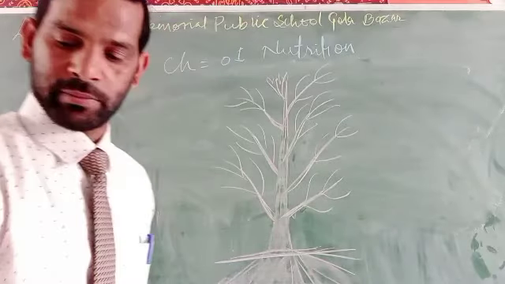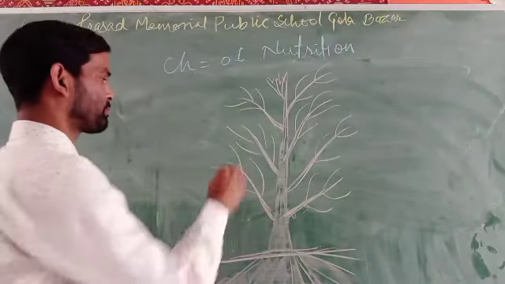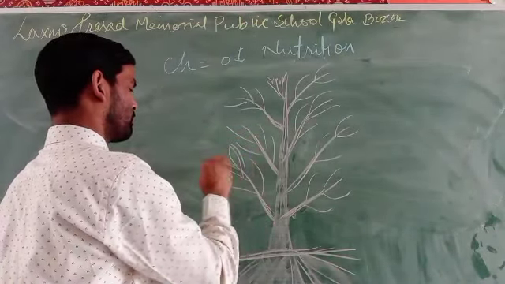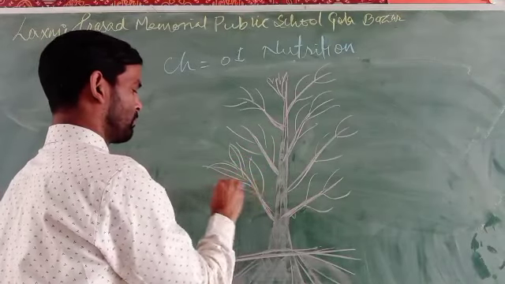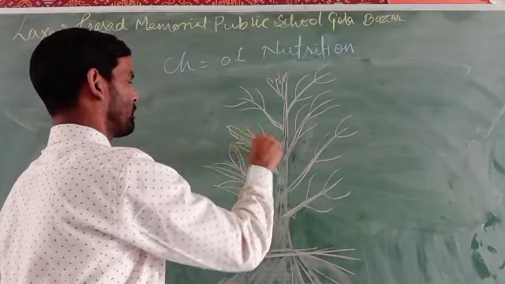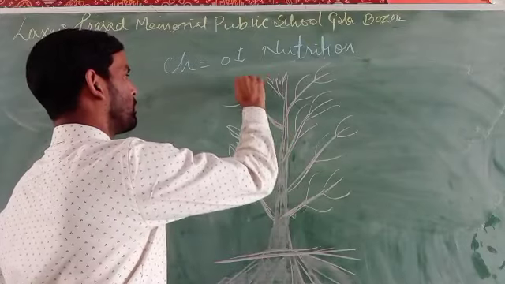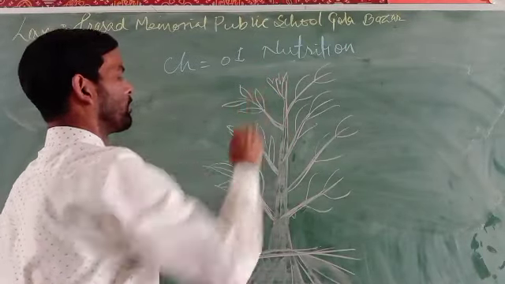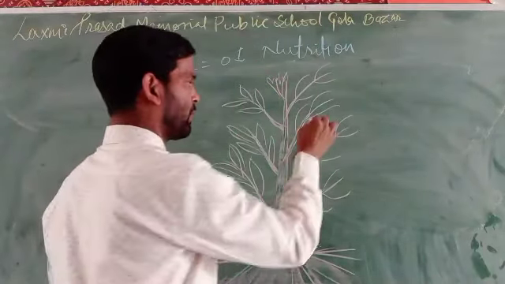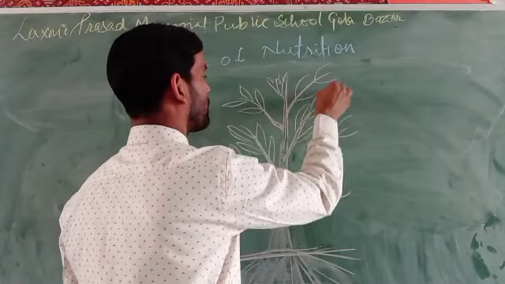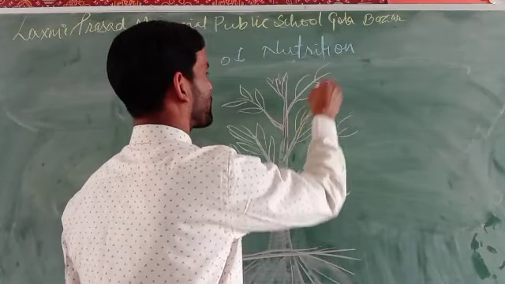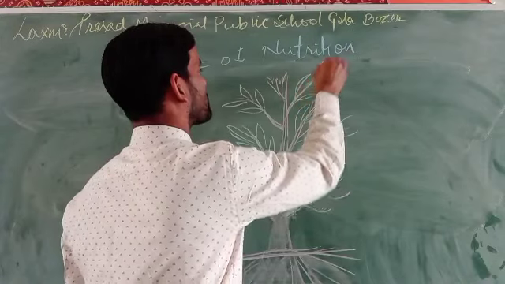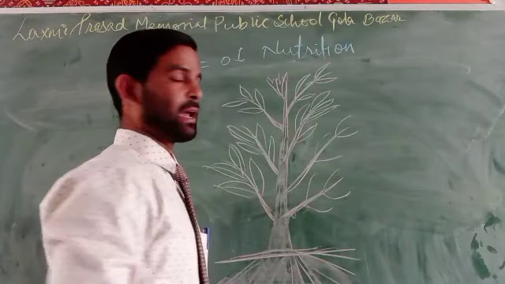So we know that here is a plant in which two types of transportation systems are available, in the form of xylem and phloem.